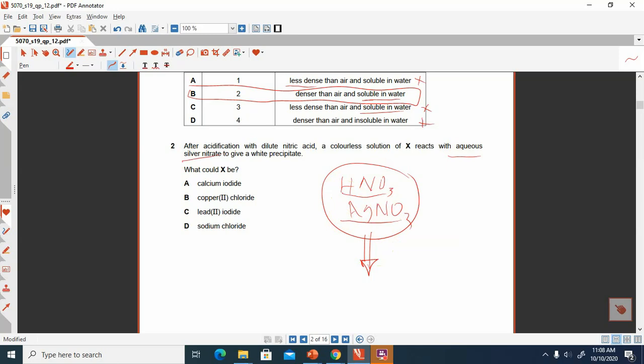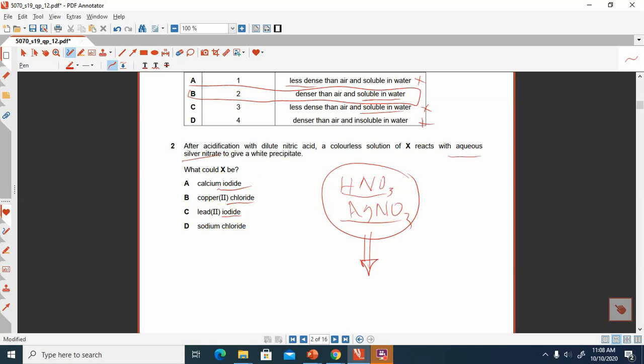Iodide, as you know, will give the yellow precipitate. Chloride, copper nitrate will not give the white precipitate, it will give the blue precipitate. The third one is lead iodide, which will also produce the yellow precipitate.